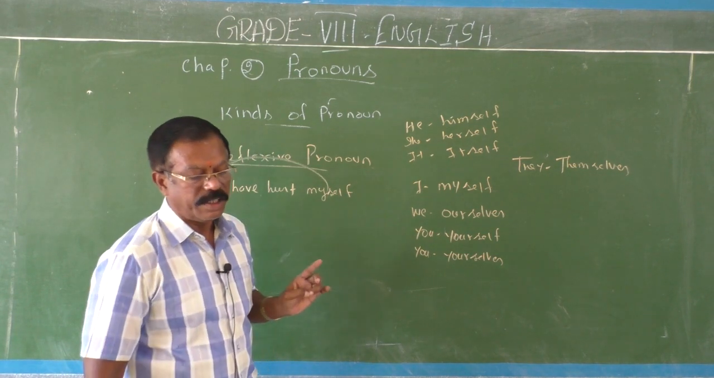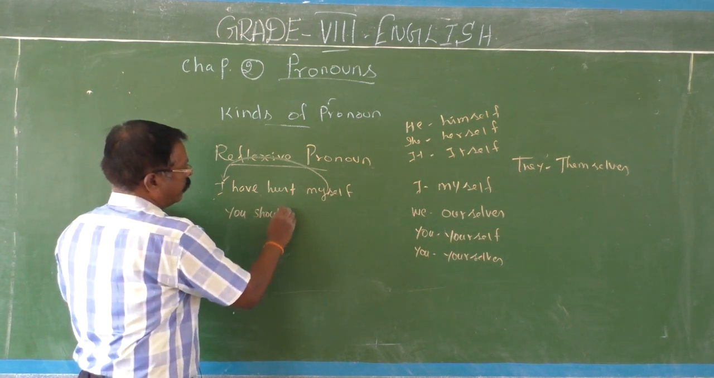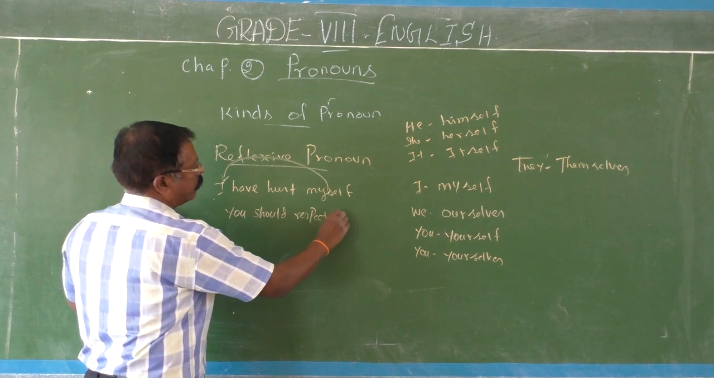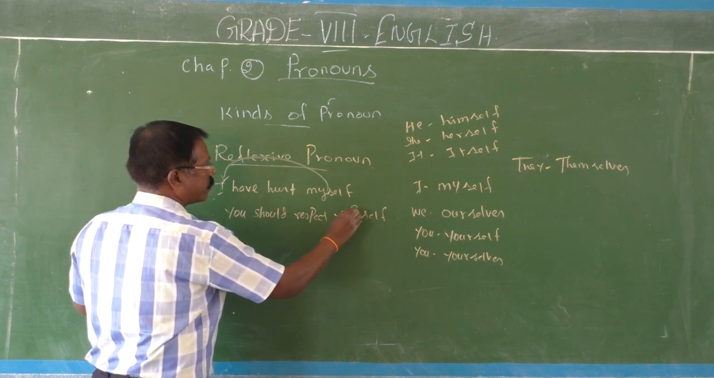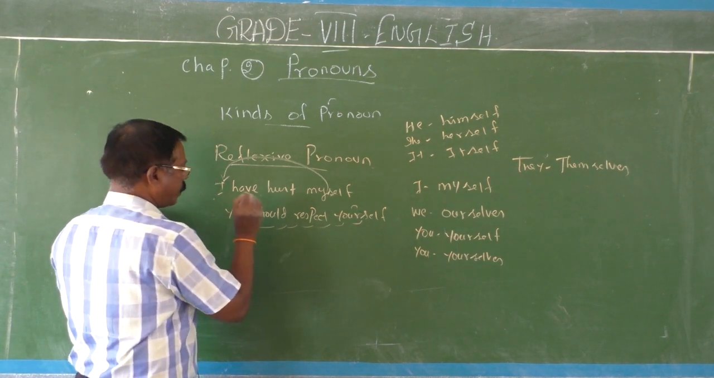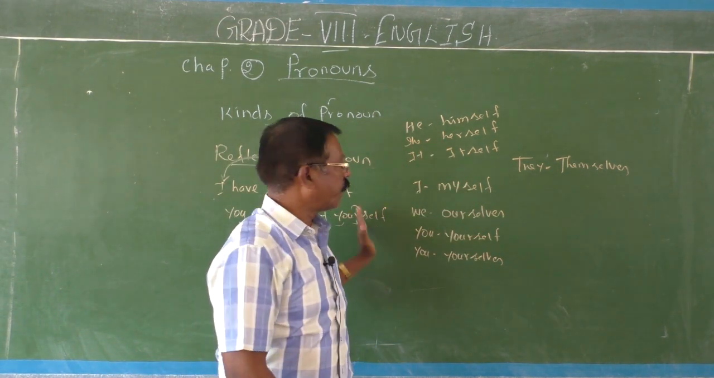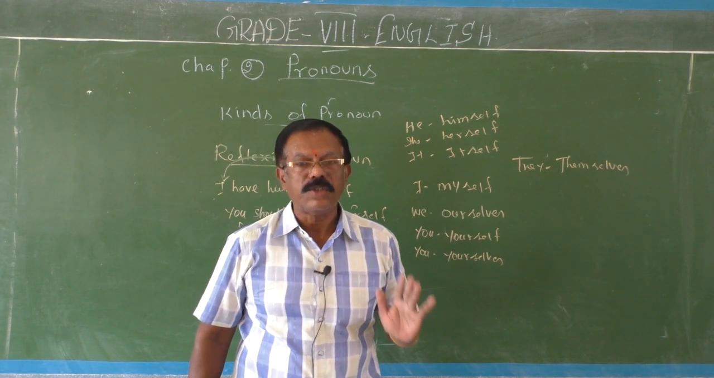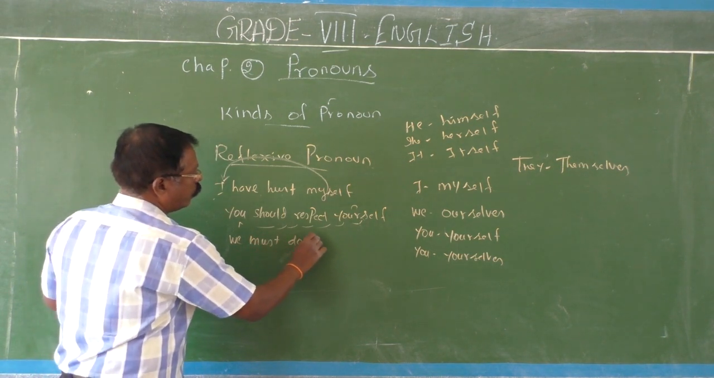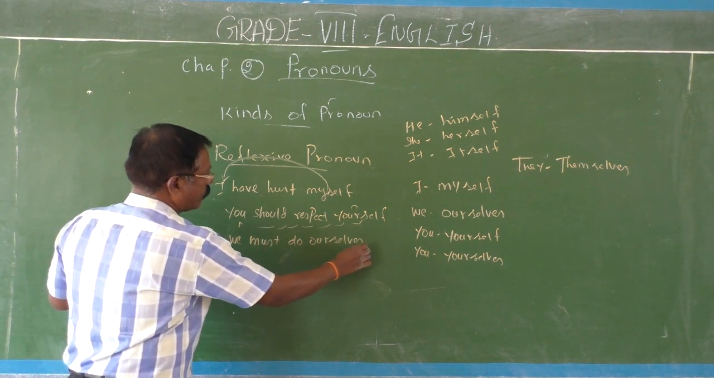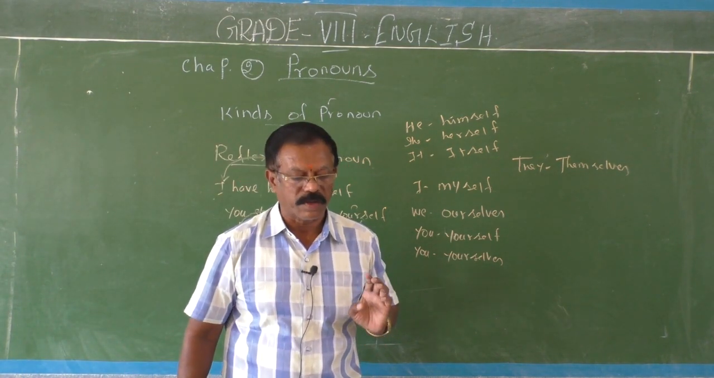You should respect yourself. See, this reflexive pronoun yourself reflects upon the subject you. Whom you have to respect, you should respect yourself. Therefore, it is a reflexive pronoun. Then we must do ourselves. So it reflects upon the subject we. Therefore, it is a reflexive pronoun.